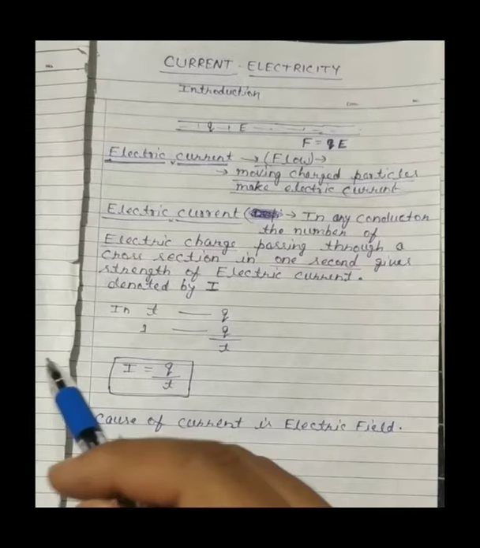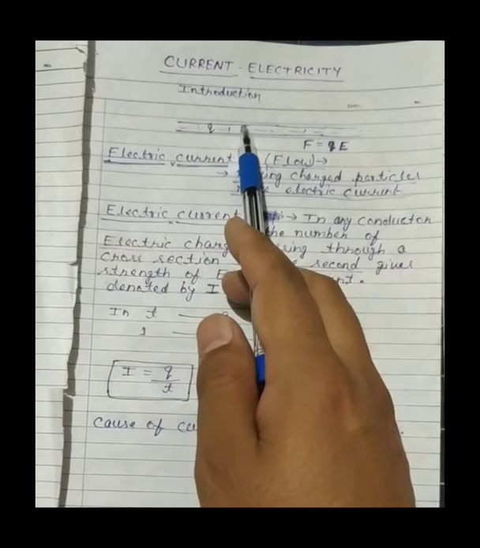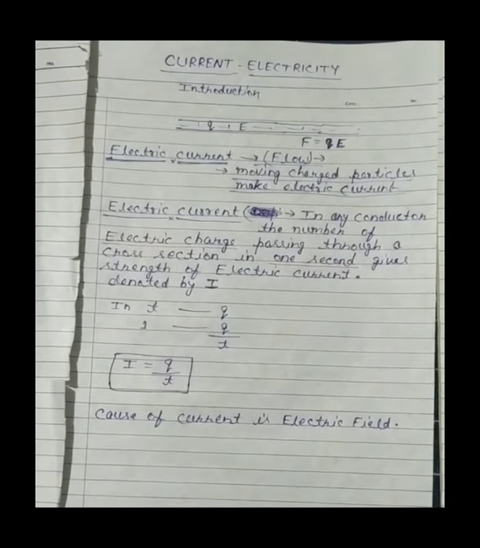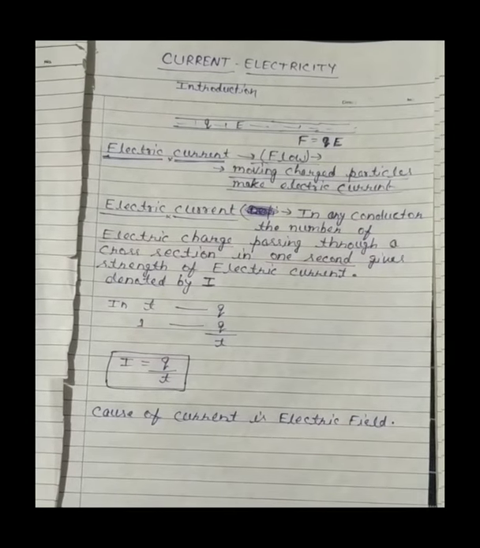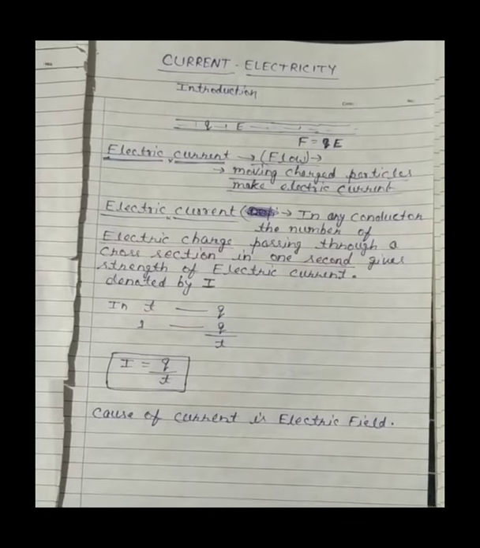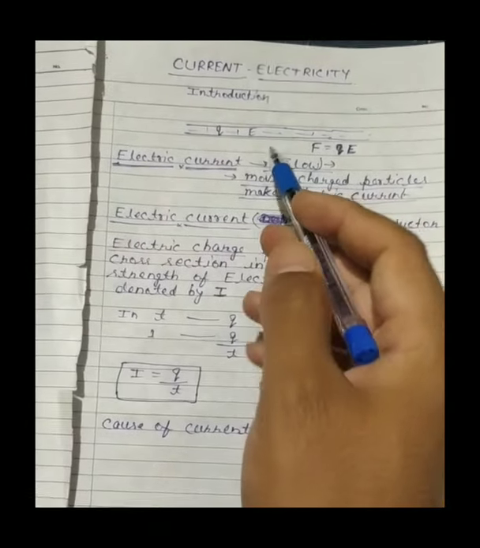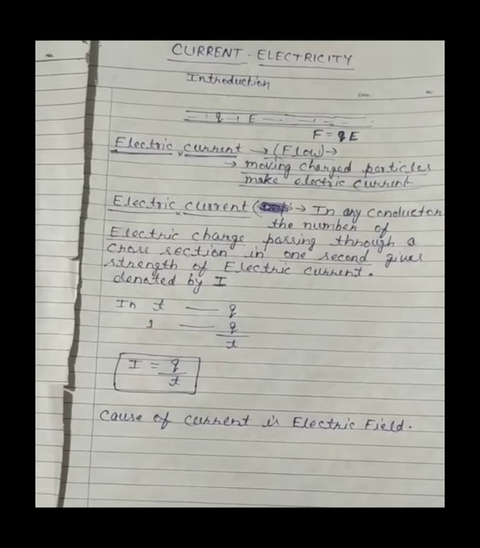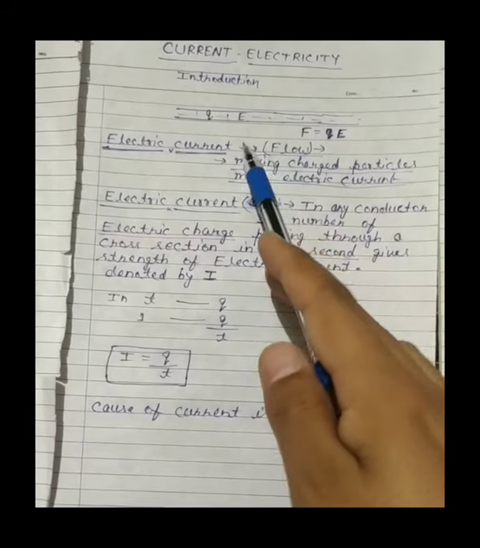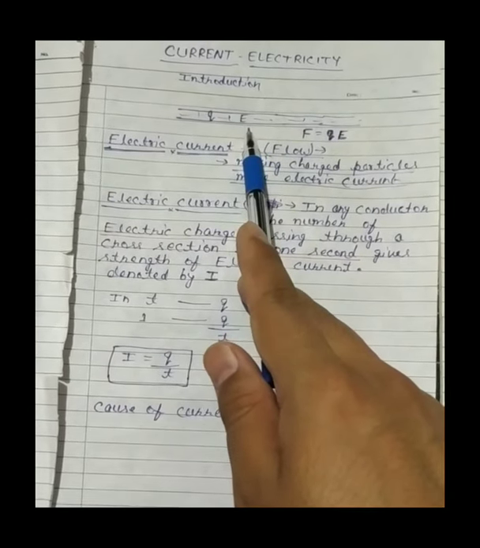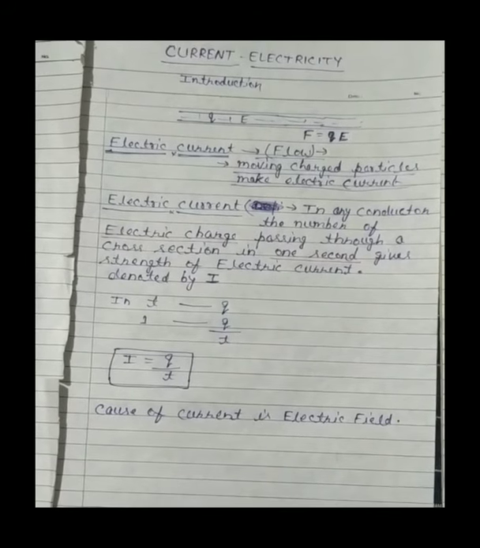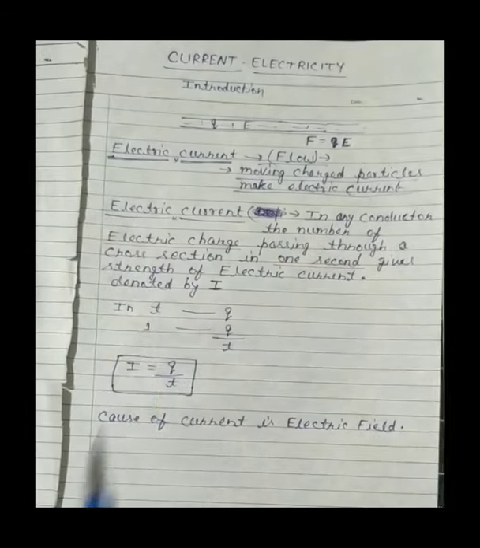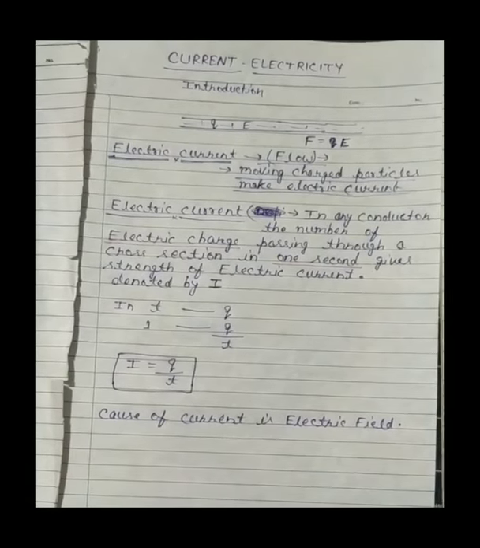If we have a very long copper wire connected with a source, there is an electric field in it. If there is an electric field in it and there is a particle which has charge Q, every conductor has a large number of charged particles.